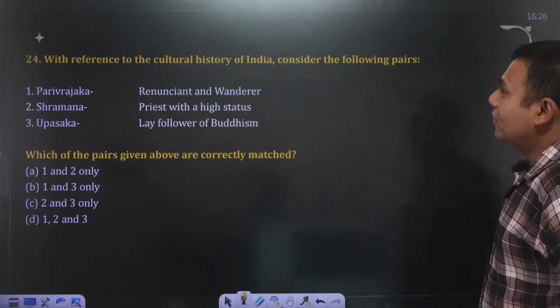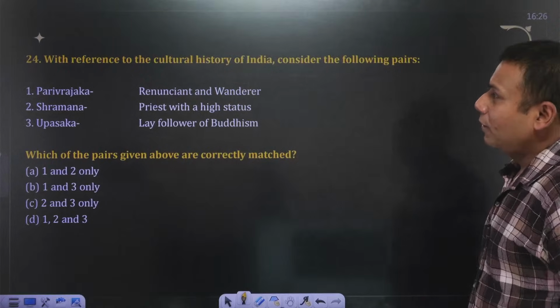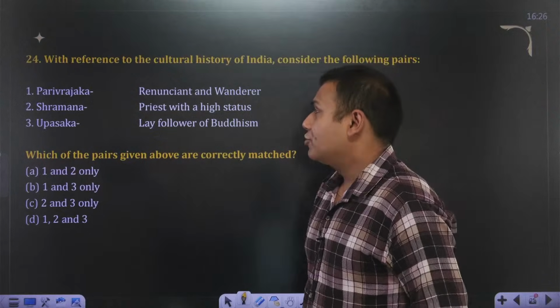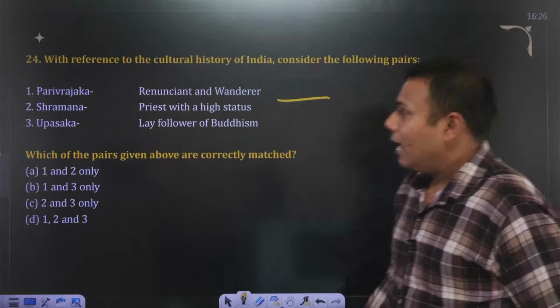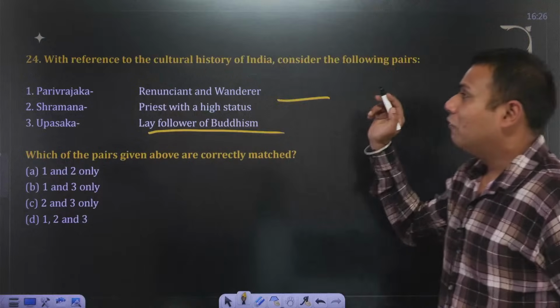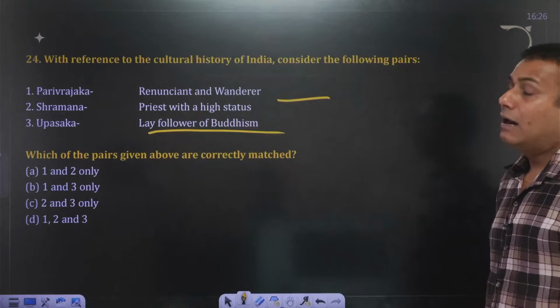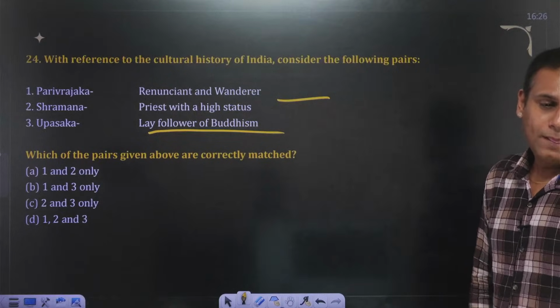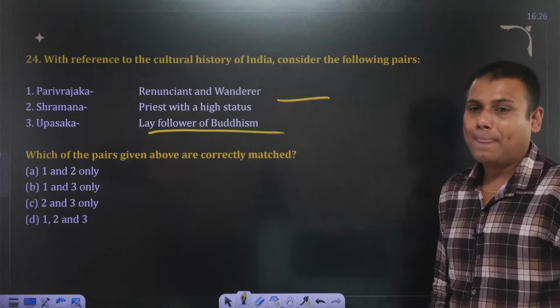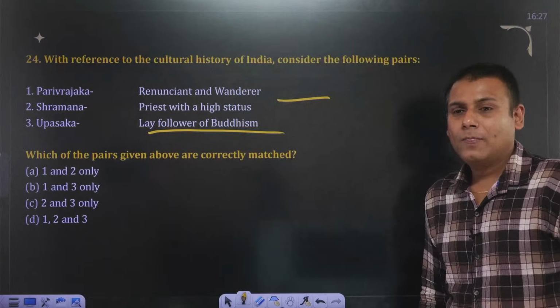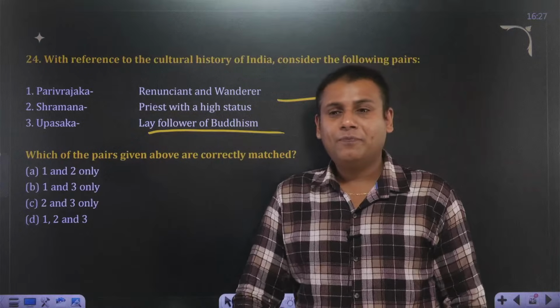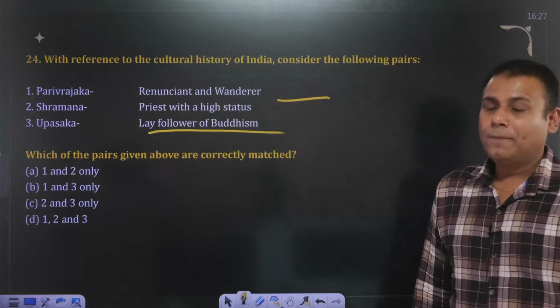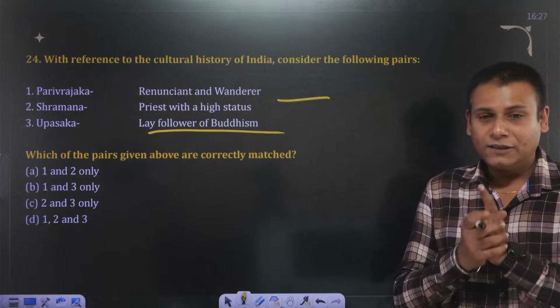With reference to the cultural history of India, consider the following pairs. Parivrajak, renunciant and wanderer; Shraman, priest with a high status; and Upasak, lay followers of Buddhism. Which among the following pairs are correctly matched? 24th. Fast. Parivrajak. These are the terminologies.